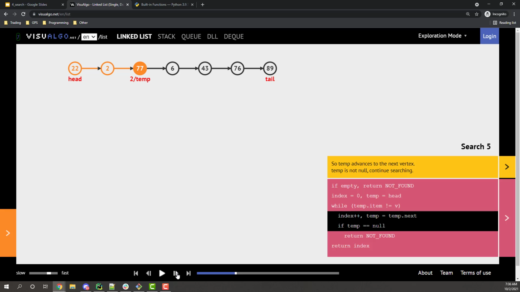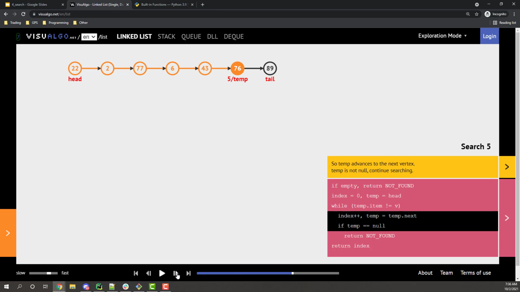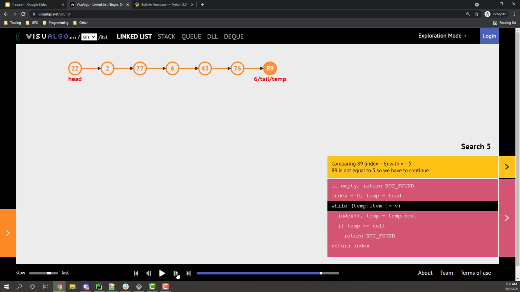No, we have 77, that's not equal to 5. Go to the next node. 6 is not equal to 5. 43 is not equal to 5. 76 is not equal to 5. 89 is not equal to 5. Now we've reached the end of the list, where our next pointer, if you were to imagine this last node having a next pointer, basically points to nothing. It's None. So the second we realize that this next pointer points to None, we know we're at the end of our list. If we haven't found our search key by then, we just return false.